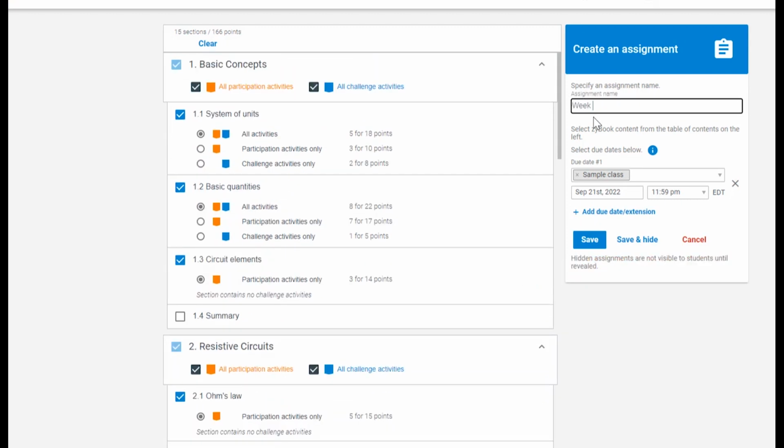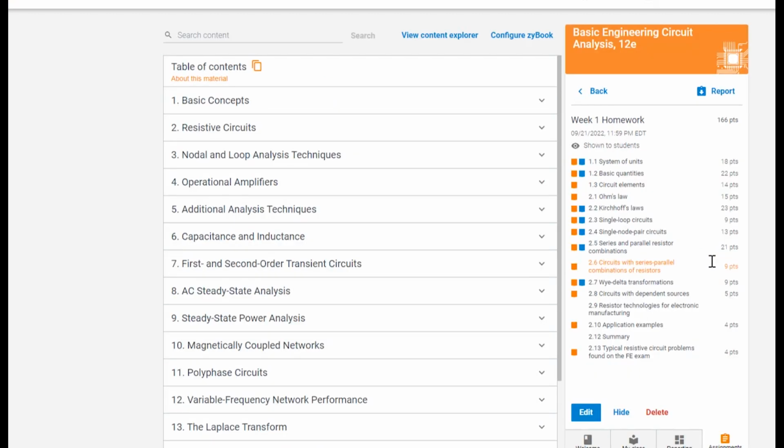The Xi version makes it easy for instructors to assign participation activities and challenge activities for points directly within the textbook. Instructor assignments in the Xi version can help focus and incentivize student time and attention on homework, so students are more likely to come to class prepared, already engaged with the content.